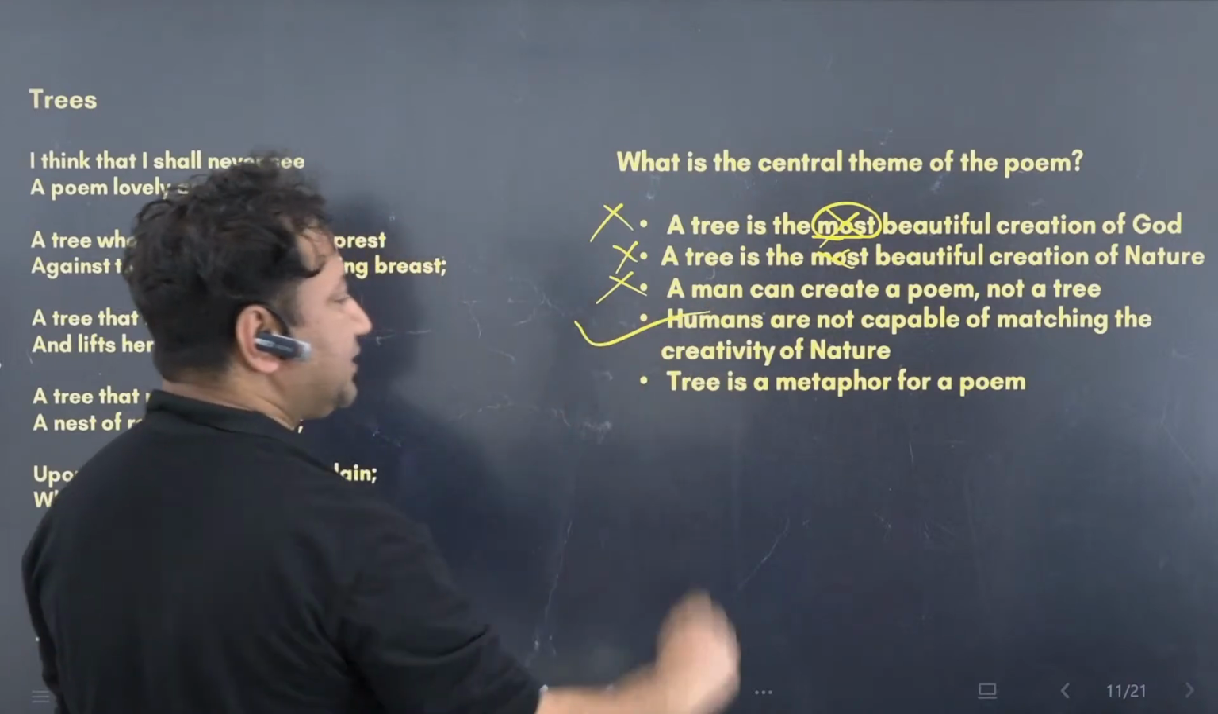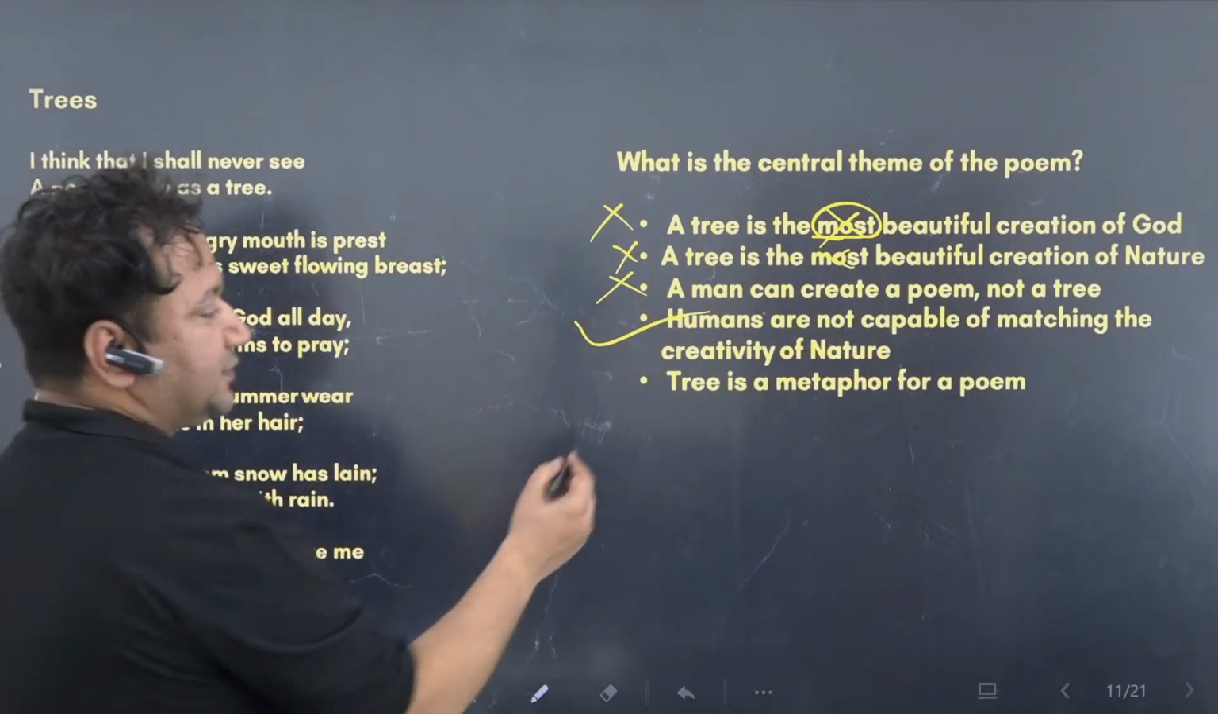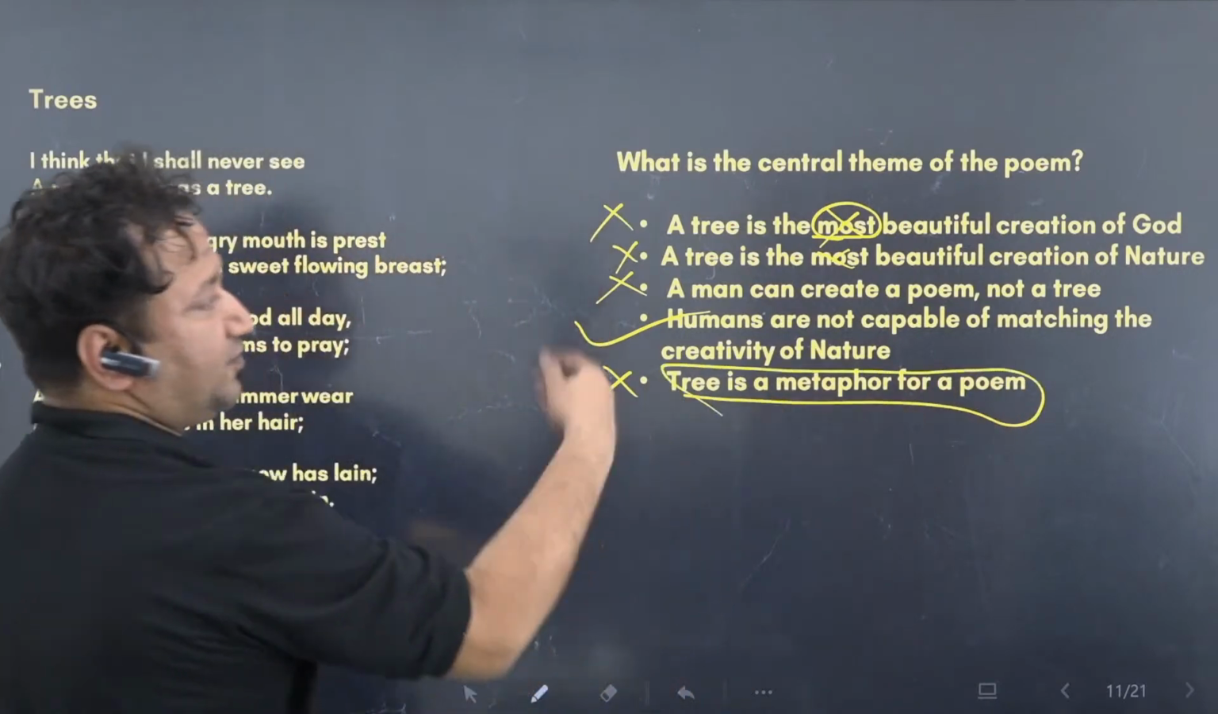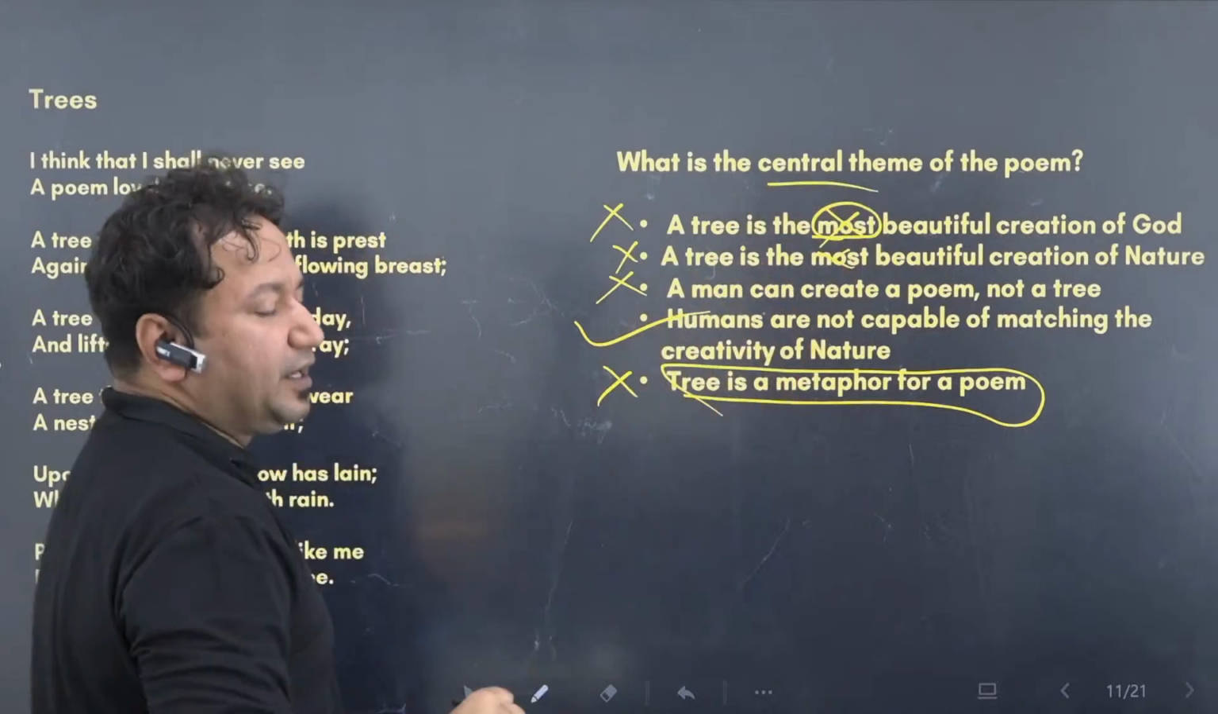Fourth, option D is the most central theme. So tree is metaphor for a person. Now, this is something which can be true, but is out of context for the central theme. That is why E is also wrong. We'll go with option four.